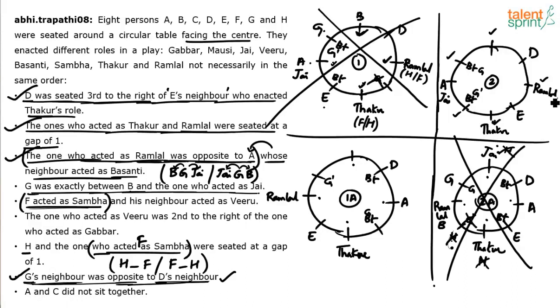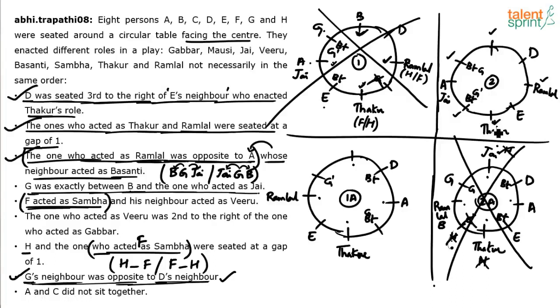This is Ramlal. You understand? This is Ramlal. So H and F will either be on either sides of D, or H and F will be on either sides of A, or H and F will be on either sides of E. There is no other possibility. You are getting it? Now I can rule out these two positions for H and F. Why? Because if H and F take Ramlal and Thakur, F cannot be Sambha, but F has to be Sambha.